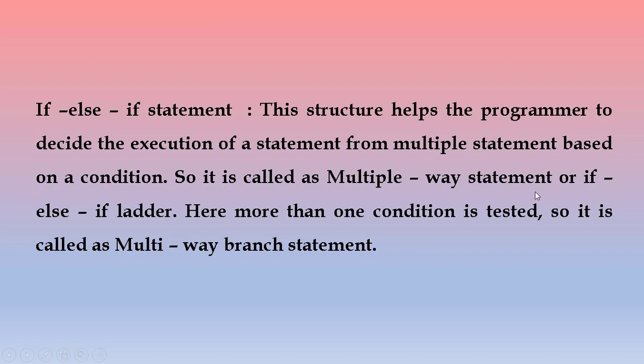So simple if statement we called one way branching, and if else statement was called two way branching, and here we have multi way, that is because we have two or three statements. From these statements you can select one of the statements based on the condition. If the condition is evaluated to be true, then that statement will be selected, otherwise it will be skipped, and the next statement will be selected. So this is based on the condition. The statement will be evaluated, that is it will be checked. If the condition is true, the statement is executed.